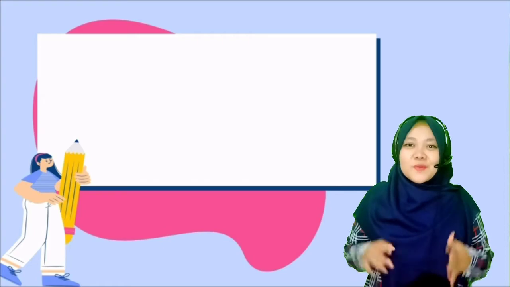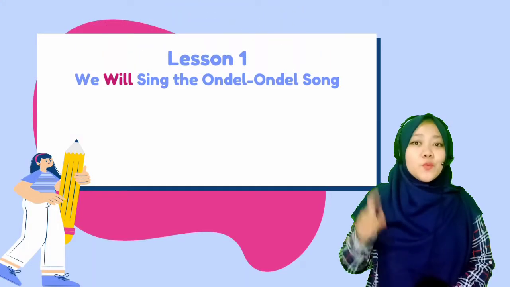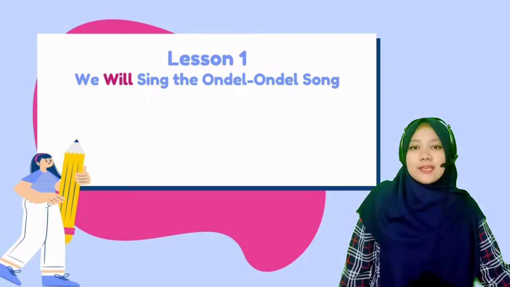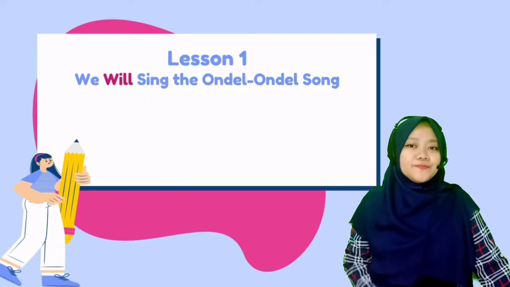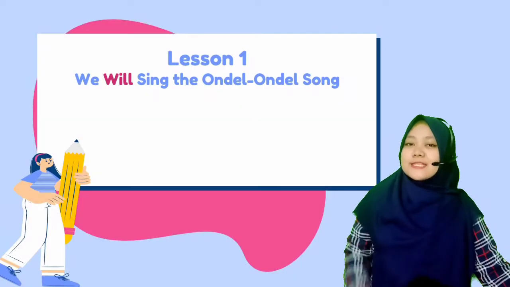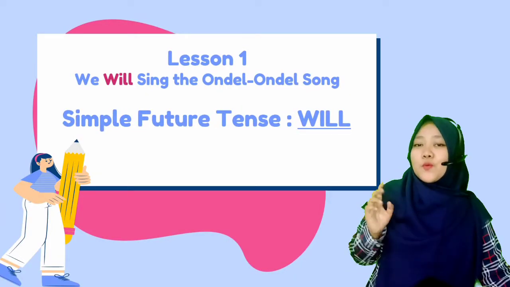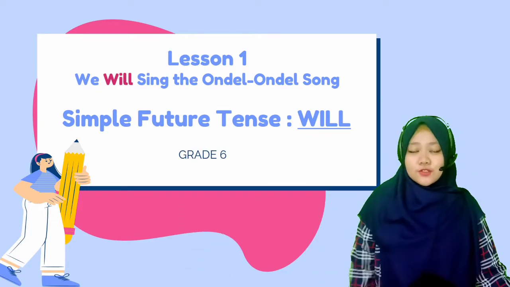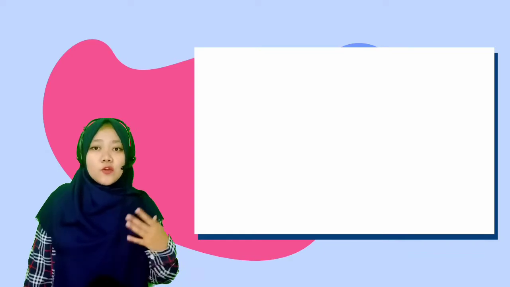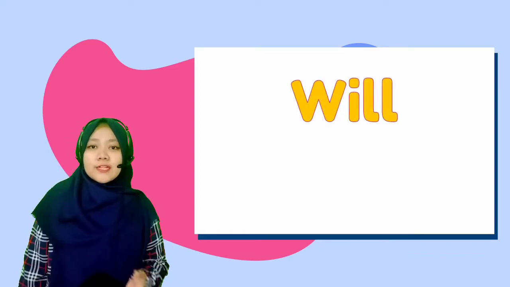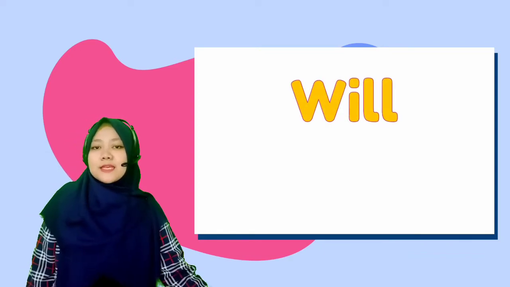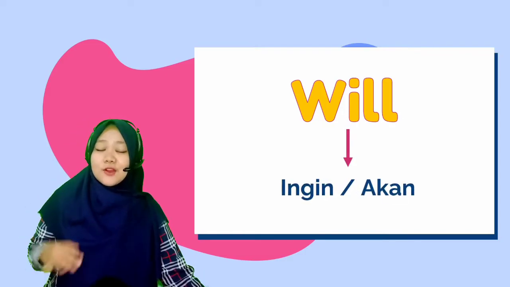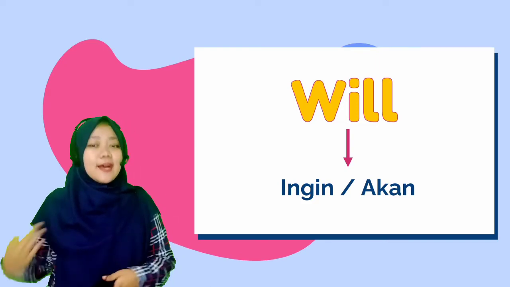Okay, today we are going to learn chapter 1 or lesson 1. We will sing the Ondel-Ondel song. And the topic today is simple future tense using will for grade 6. Before we continue, do you know what is the meaning of will? Will in bahasa Indonesia means ingin or akan. Akan or ingin. Jadi will artinya akan.